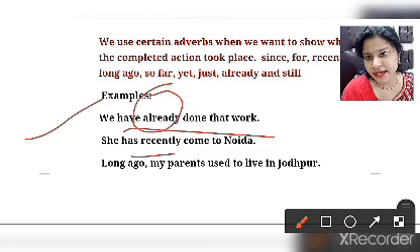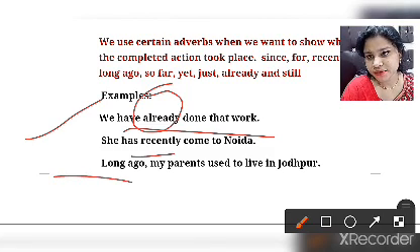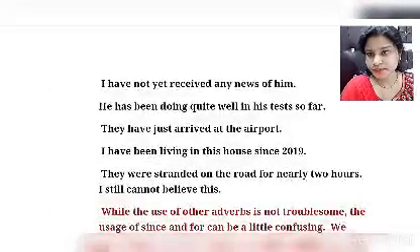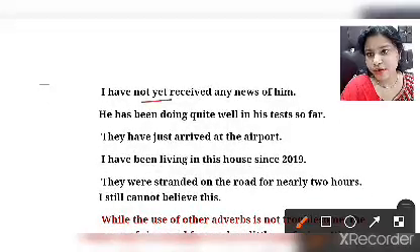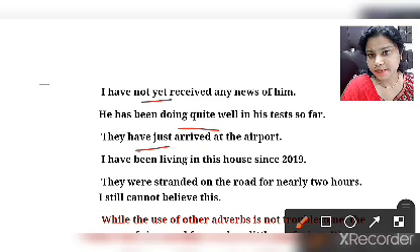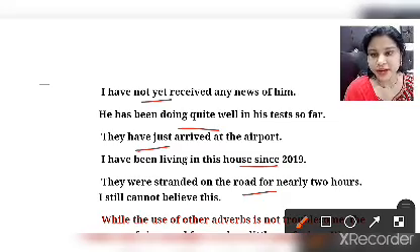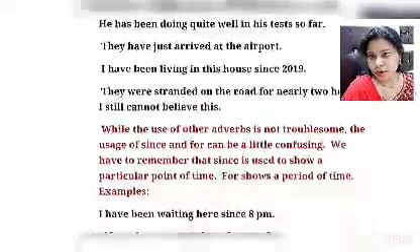She has recently come to Noida. Long ago, my parents used to live in Jodhpur. Just arrived. Since, and then for. These are the particular words with the help of which the actual time is known.